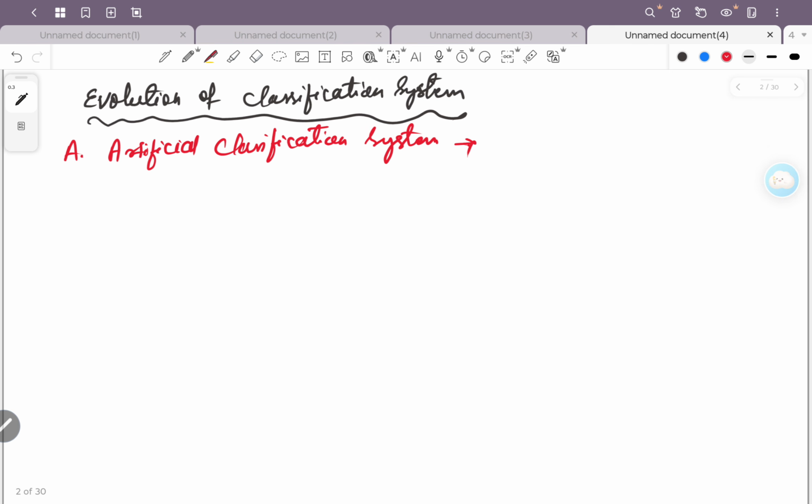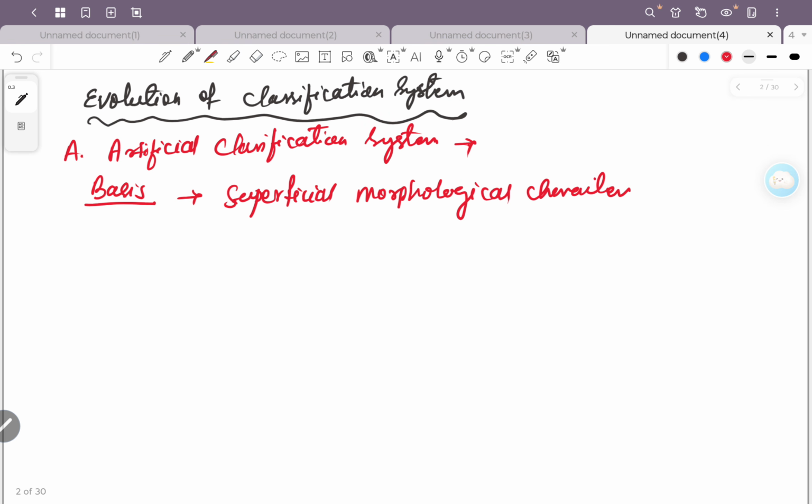The basis of classification was the superficial morphological characters. Okay, superficial morphological characters means what? The characters which are observable.